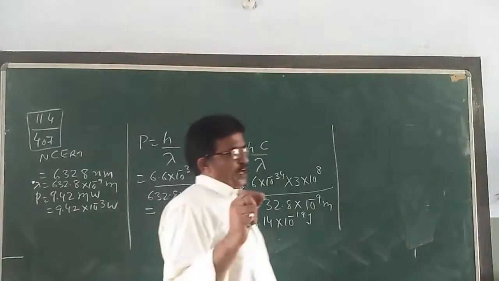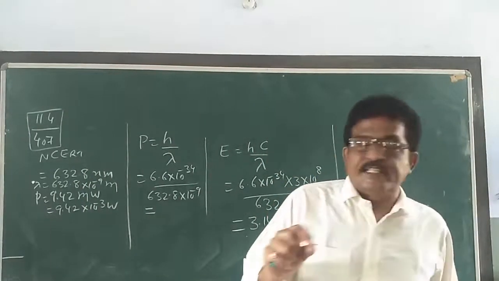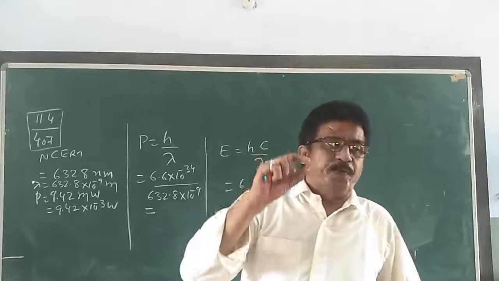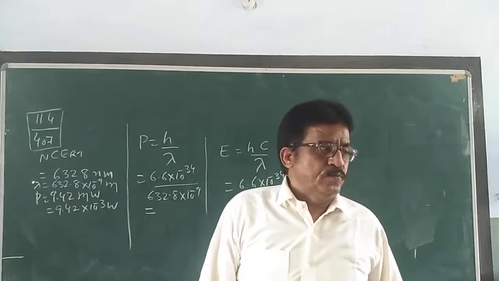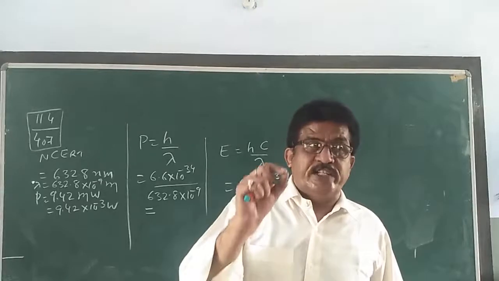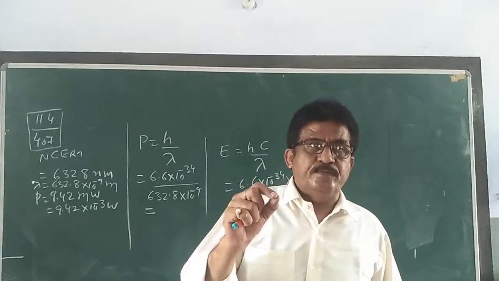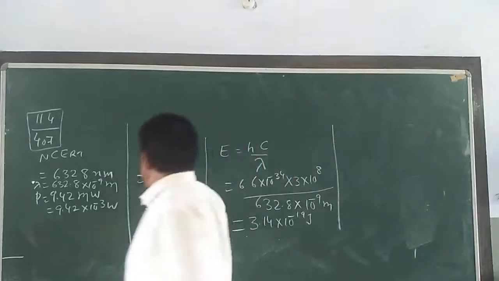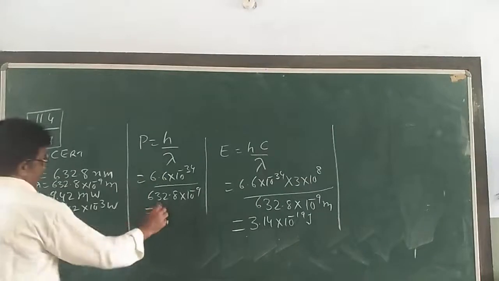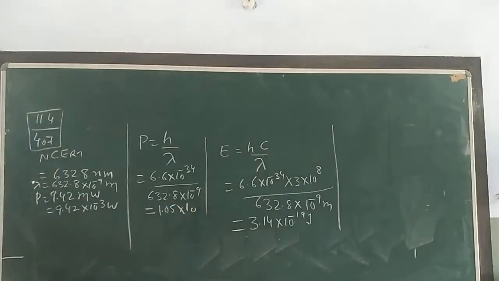Again and again I am telling how to solve the numericals. Write down the given data first and see what is the appropriate formula for us. Then the calculation part is also very important, that counts in time management. So see this, when you solve this, you will get 1.05 into 10 raised to the power minus 27.